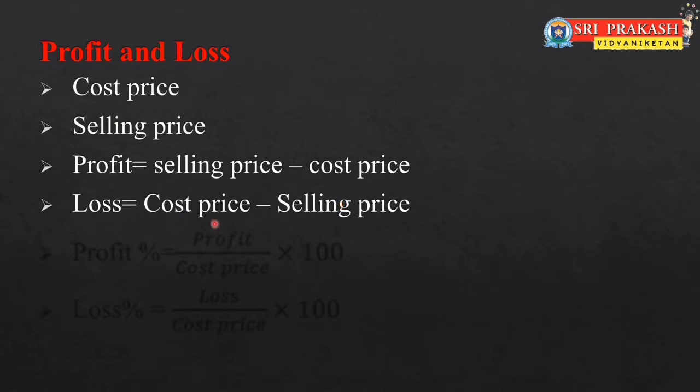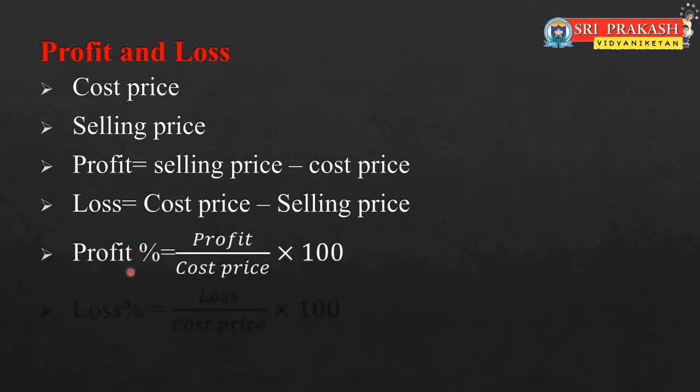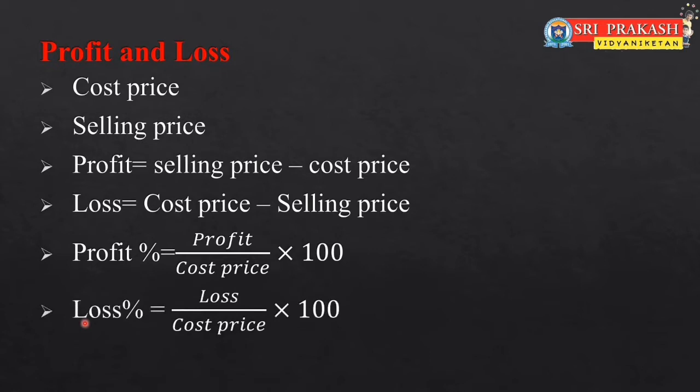Now using this, we learned how to find profit percentage. Profit by cost price into 100, then you can find profit percentage. Similarly, loss percentage can be found by using this formula, loss by CP into 100. So this way you can use the concept of percentages in finding profit and loss percentages.